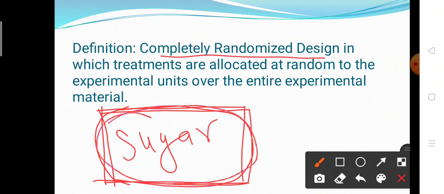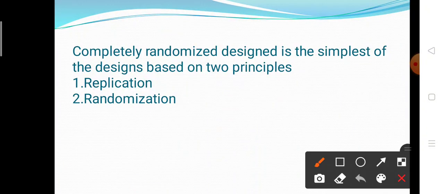Okay, so the next point: completely randomized design uses only two principles. First is replication and second is randomization. There are three principles of experimental design: replication, randomization and local control. But this CRD uses only two principles, replication and randomization. Why?